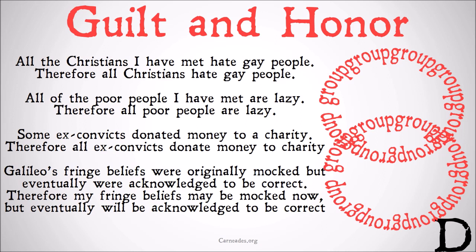So, all of these are instances where you're taking a couple of examples which fit in both of the two groups you're talking about and claiming that that means that everyone in the first group fits into the second group.